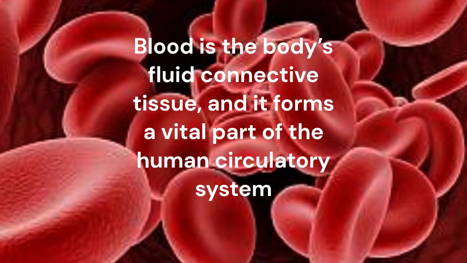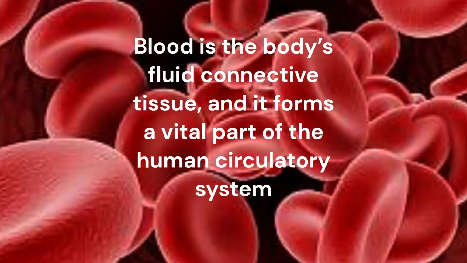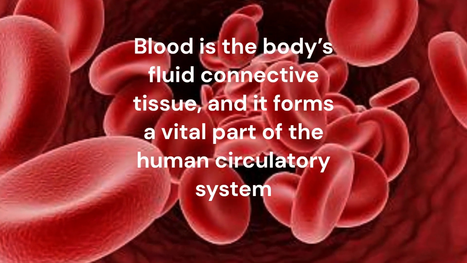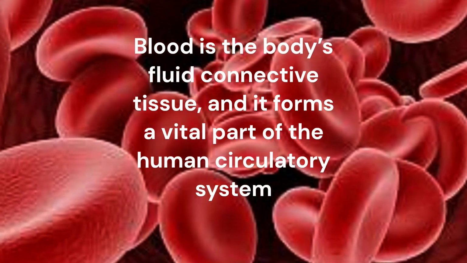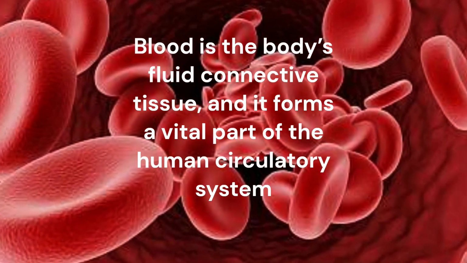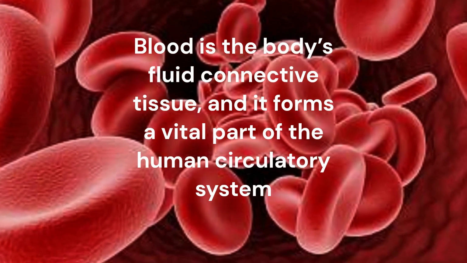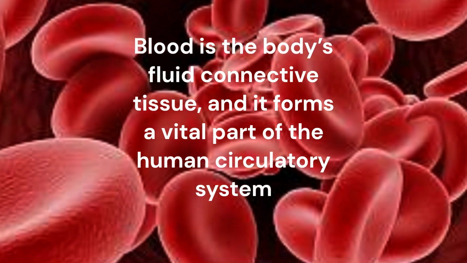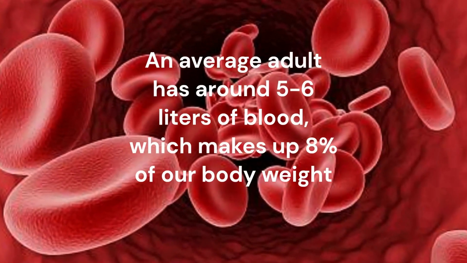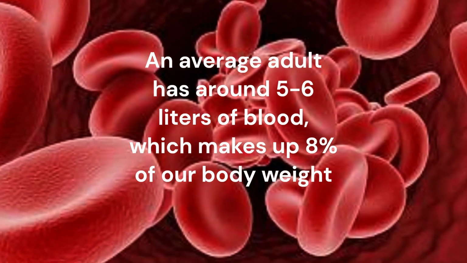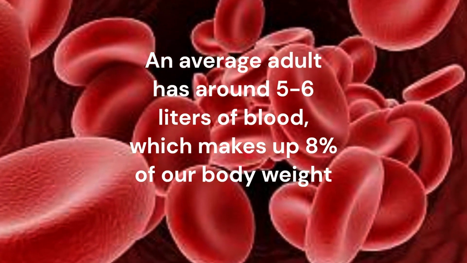Blood is the body's fluid connective tissue and it forms a vital part of the human circulatory system. Its main function is to circulate nutrients, as we all know, and also hormones, minerals and other essential components to different parts of the body. Anyways, all these things come under nutrients and substances. An average adult has around 5 to 6 liters of blood, which makes up to 8% of our body weight.